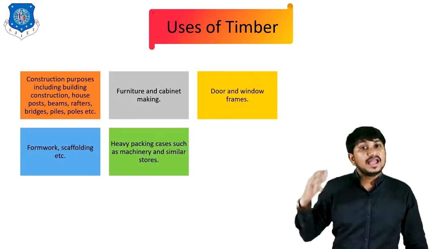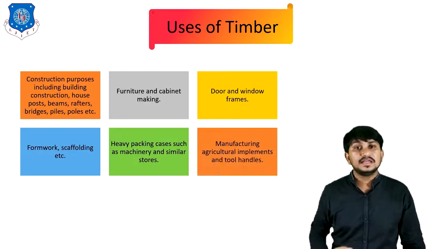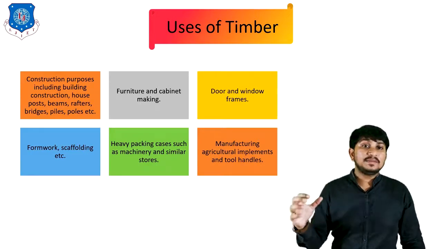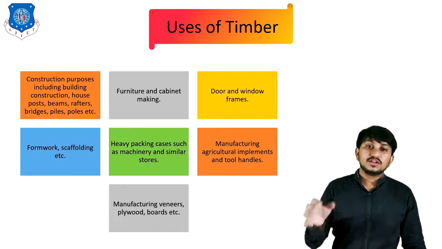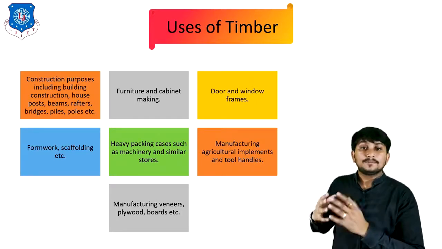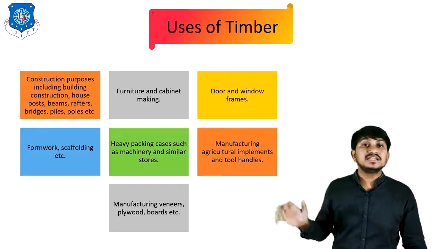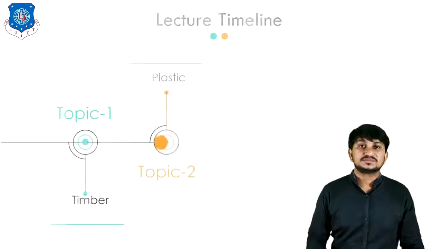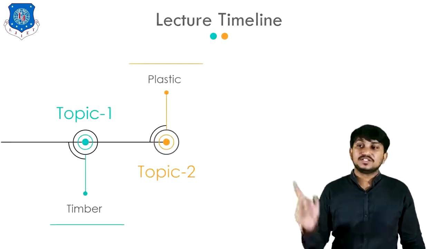It is used in heavy packing cases such as machinery and similar stores. It is used in manufacturing agriculture implements and tool handles. It is also used for manufacturing veneers, plywoods, laminated boards, etc. These are the various uses of timber. That's all about timber. Now let's move to the second topic in today's lecture, which is plastic.